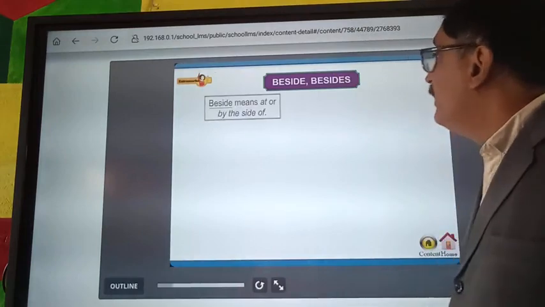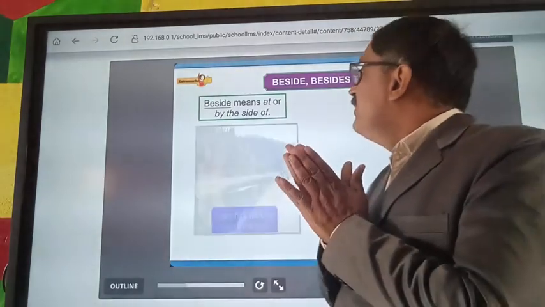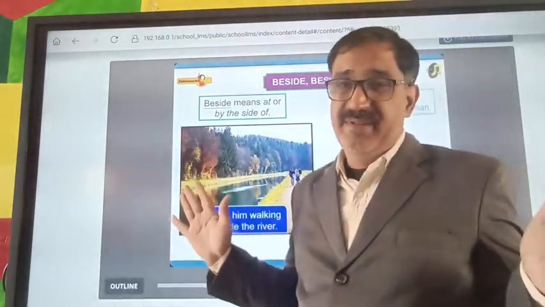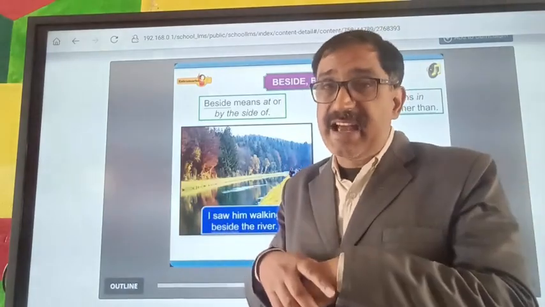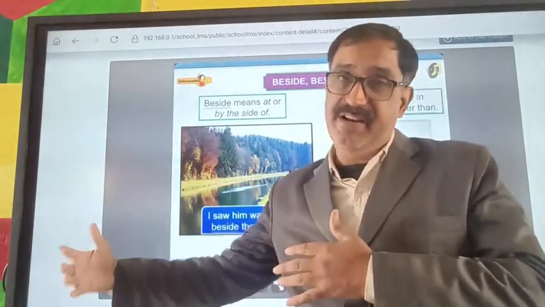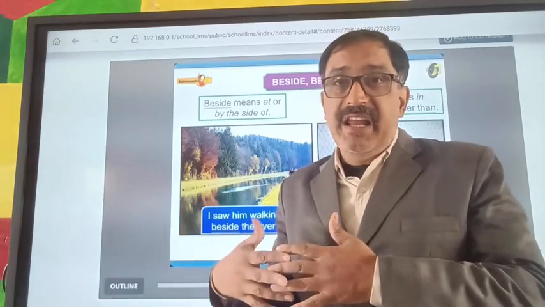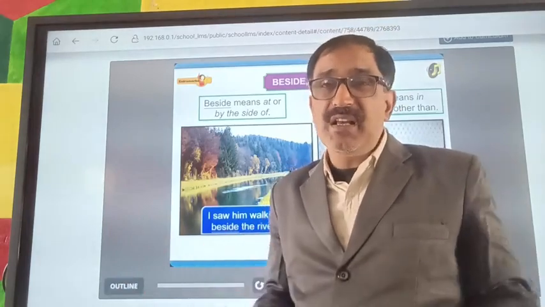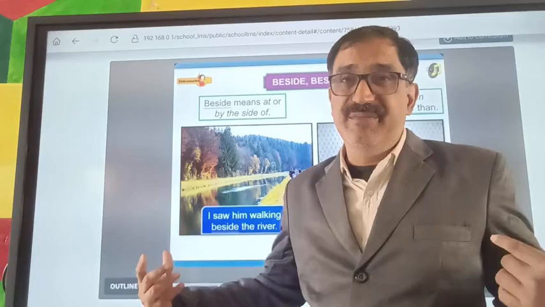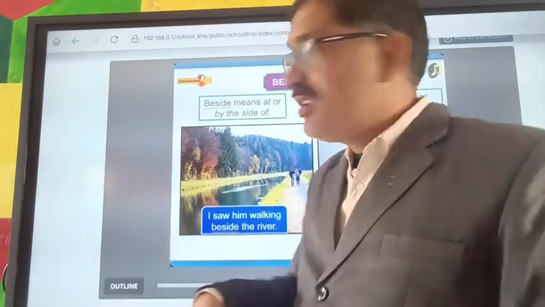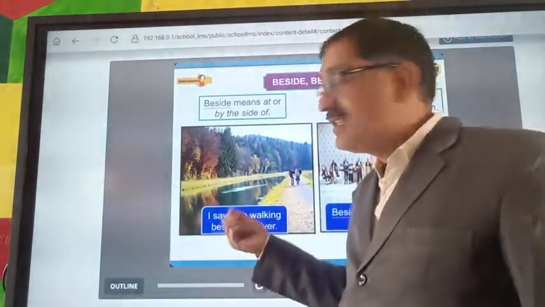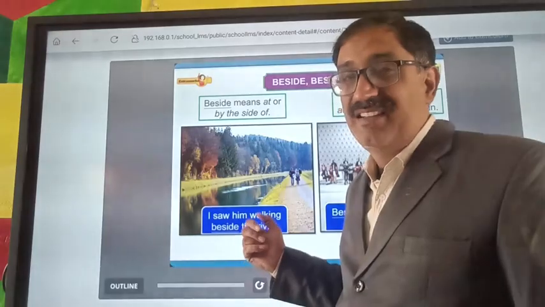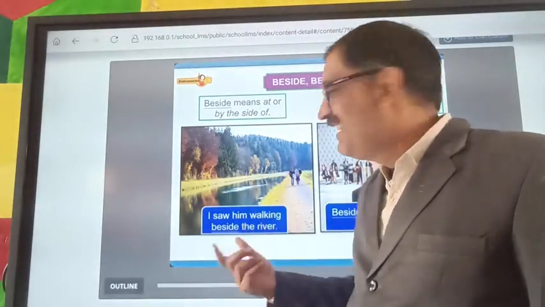Next, beside means at or by the side of. He came and sat beside me. He was standing beside me. He was walking beside me. I saw him walking beside the river.